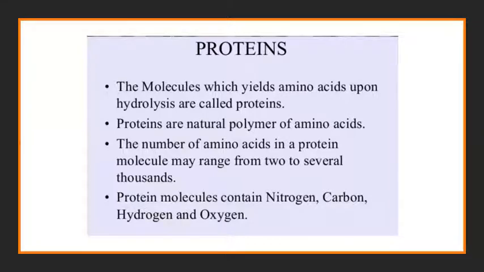So the molecule here is protein. The molecule which yields amino acid on hydrolysis, the name of that molecule is protein. Normally, the proteins are natural polymers of amino acids. The number of amino acids in a protein molecule ranges from 2 to several thousands. So normally the protein is composed of various elements such as nitrogen, carbon, hydrogen and oxygen.